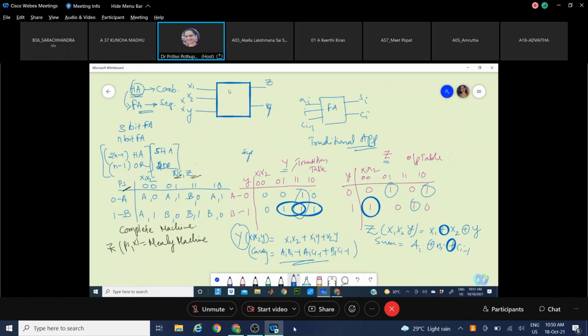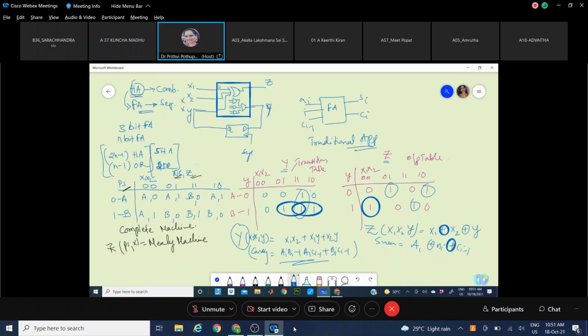Take an XOR operator, combine this, you'll get this Z implemented. Take AND and OR logic, you implement the carry between x1x2, x1y, and x2y. Combine according to this. We take this back through a D flip-flop, and this Q will be taken back as the feedback.